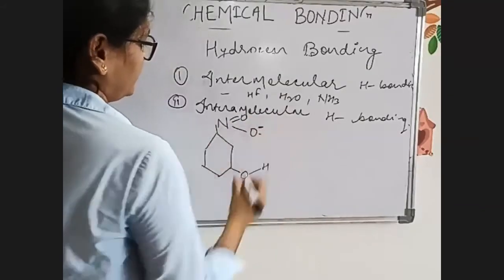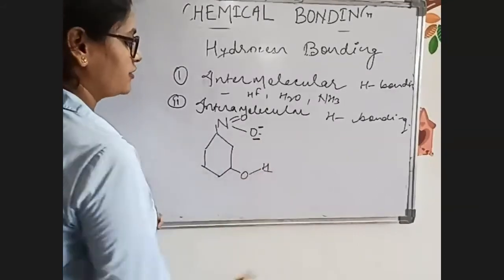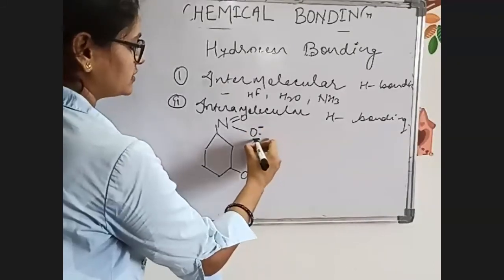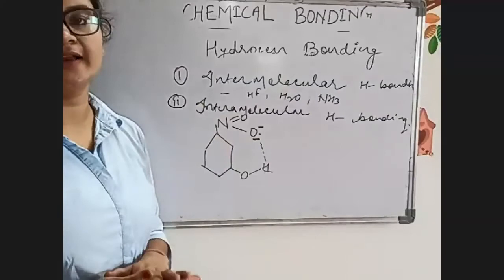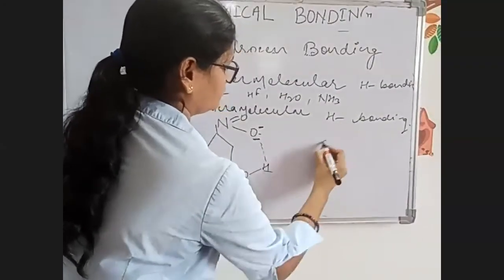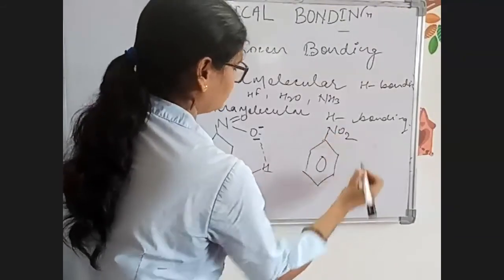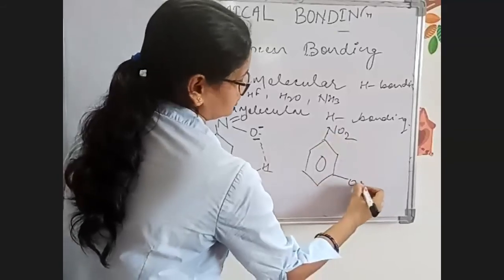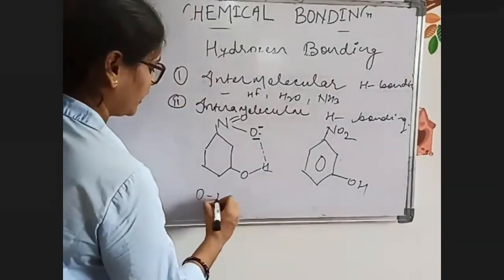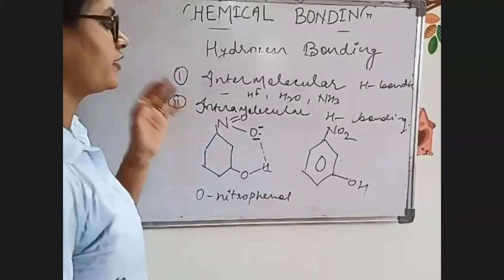Here oxygen is a highly electronegative atom, and this hydrogen. Hydrogen bond will be formed like this between this oxygen and this hydrogen. So this is o-nitrophenol. This is an example of intramolecular hydrogen bonding.